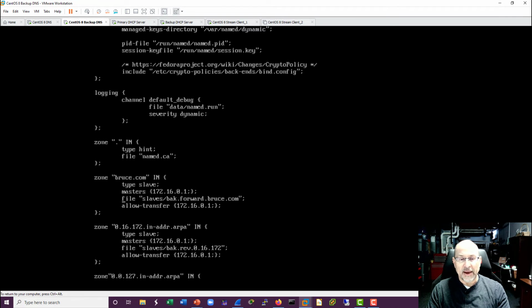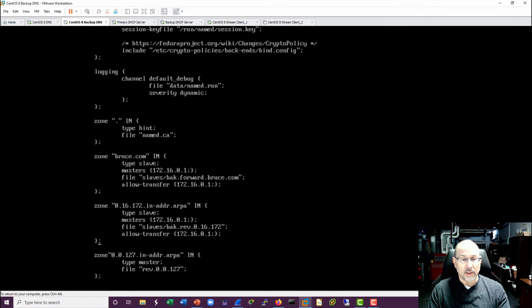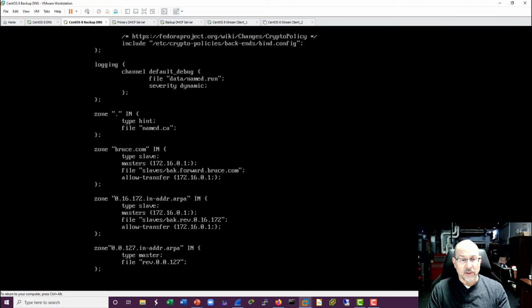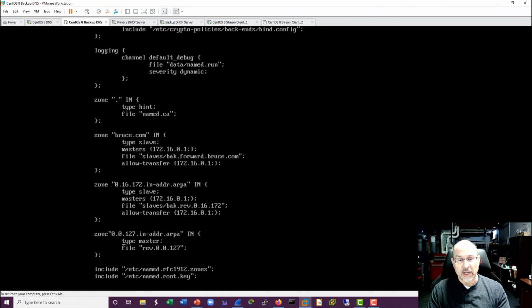And then we've got the file. Well, what's this file for? This is not the zone file that we're going to use for lookups. This is where we're going to store a backup. If this line was not here, I would not have a backup to recover zone files from. And then we've got this allow transfer line in here as well. Now, note the reverse zone for localhost does not need this, right? We stick that in there. But same thing for the reverse zone on the files, or for the files for the reverse zone.